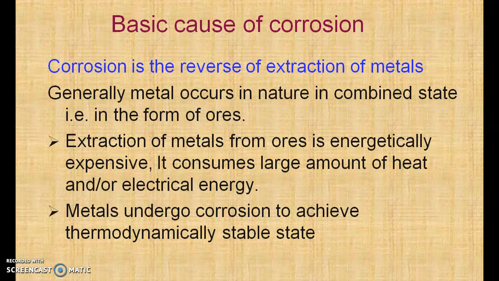Now, what is the basic cause of corrosion? Corrosion is the reverse of extraction of metals, or it is also called the reverse of metallurgy. Now what is metallurgy? In metallurgy, we extract metal from the ores. So generally, metal occurs in nature in a combined state, that is, in the form of ores.